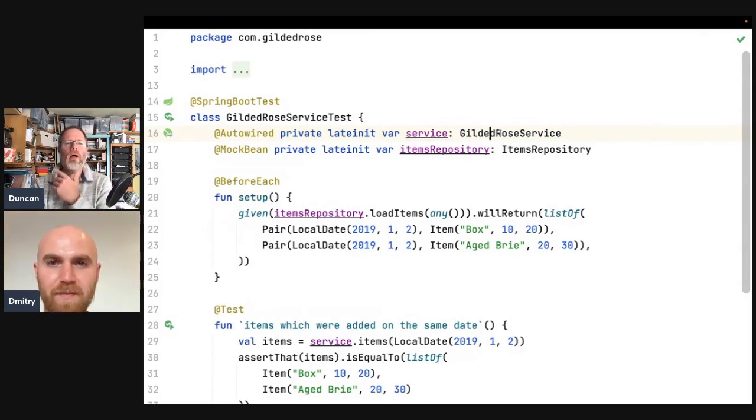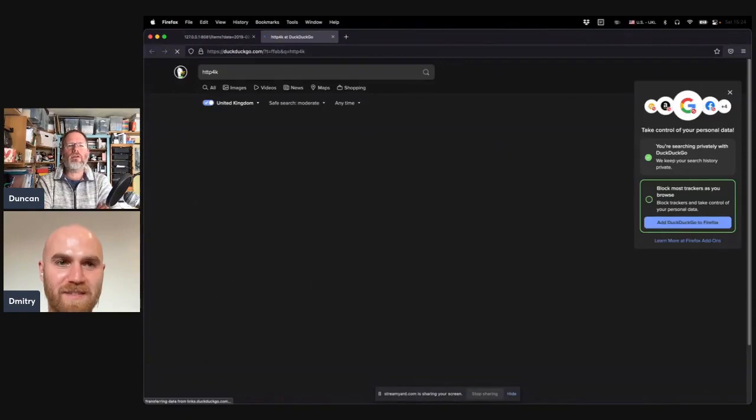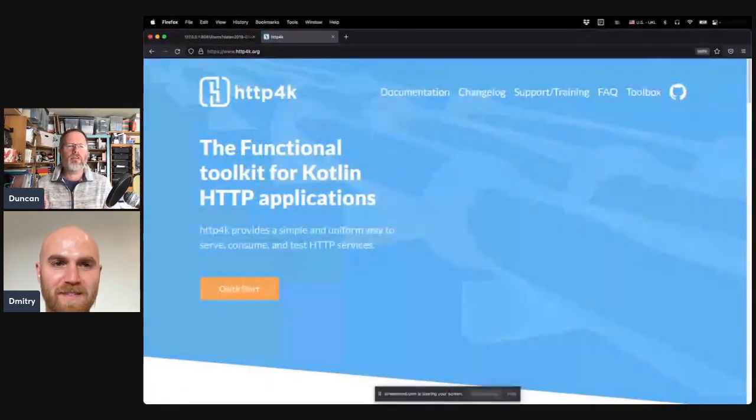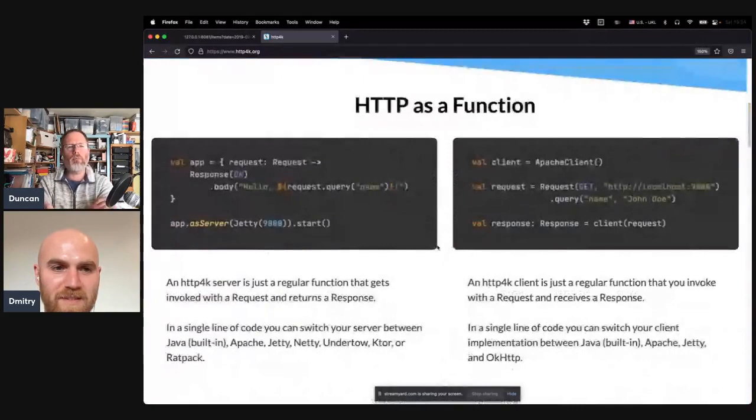Like we both know, HTTP4K. I'm going to keep on saying that. It's another web library, another way of running web services from Kotlin, but it doesn't really have any dependency injection. It's designed to be testable, but designed so you wire stuff up yourself.